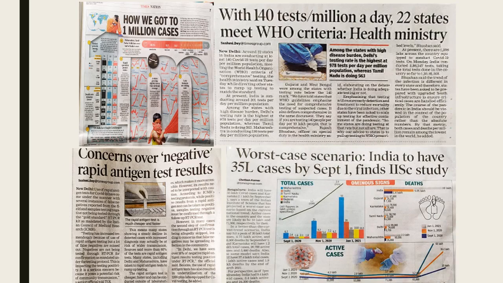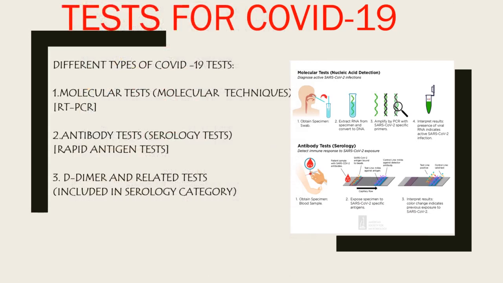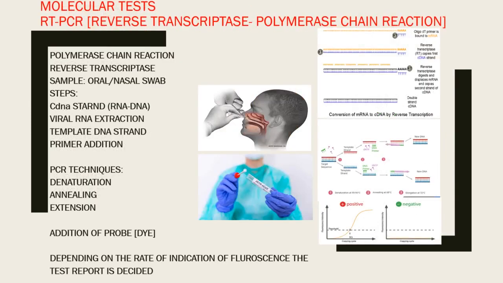So by seeing all these articles in this newspaper, the only thing which comes to mind is how did this happen? The reason is tests. COVID-19 tests: first one is the molecular test, RT-PCR. Second, the antibody test, serology test. Third one is the timer related test included in the serology category. First one is RT-PCR, which has steps and addition of probe. The report is prepared depending upon the rate of indications of fluorescence.